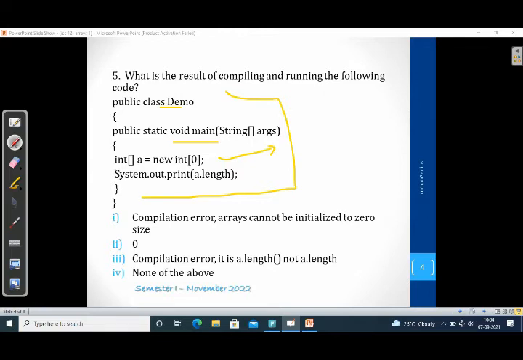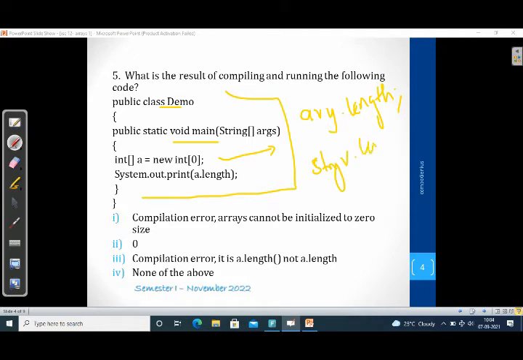When we want to find the length of an array, we use array name dot length. Sorry, it is not a method, it is the array dot length statement. In the case of an array, the array variable dot length is a statement to find the length of the array.